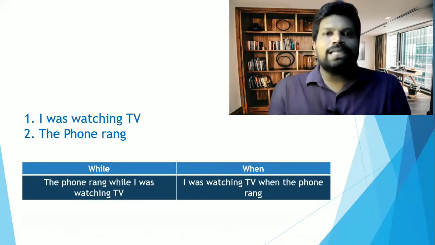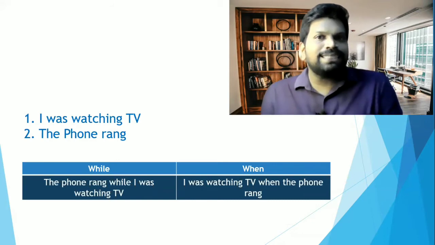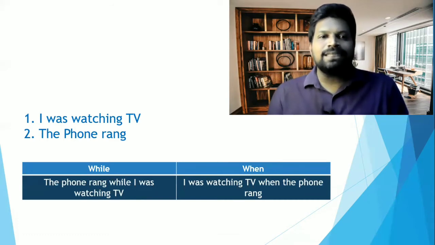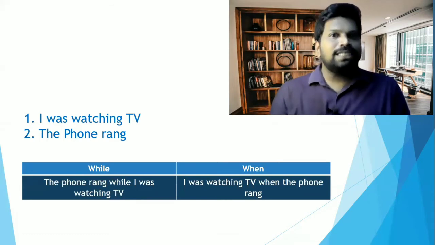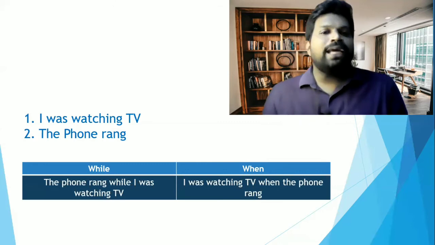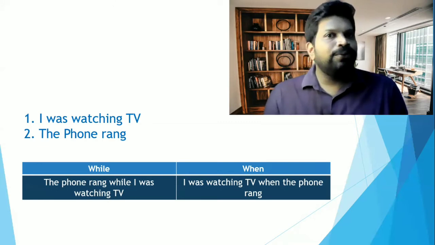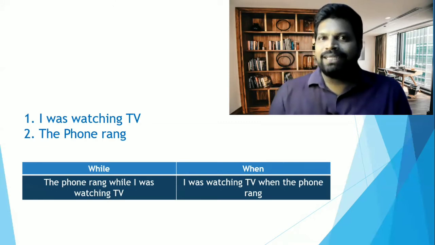So you can keep these rules and let us go back to our previous example. Keeping the rules in mind, tell me, are you able to find out how exactly we have framed these sentences? The two actions of I was watching TV, the phone rang. So when I combine, I say the phone rang while I was watching TV. I was watching TV when the phone rang. I'm sure you're able to find it now, right?